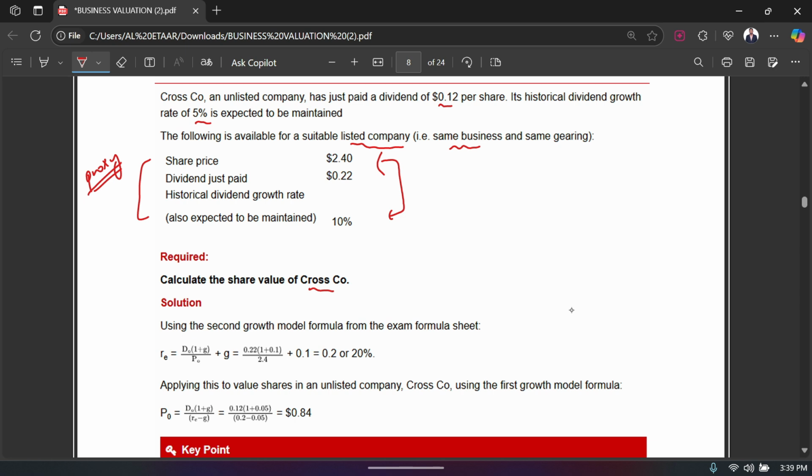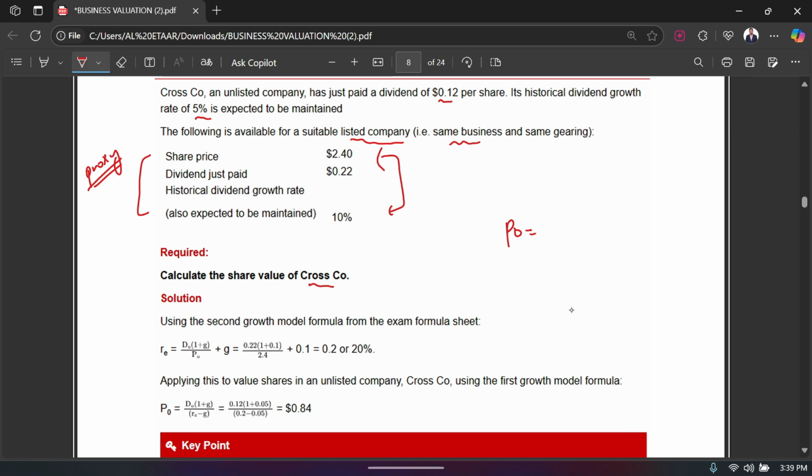Share value basically means the value of the business. So how am I going to calculate it? It's very simple, I'm going to use my formula. But if I use my formula, what do I need? I need my most recent dividend, which is 0.12, then I times it by 1 plus growth. Growth is given to me as 5%. And then from this I subtract my required return of the investors with the growth rate. Correct? That's exactly what we do.